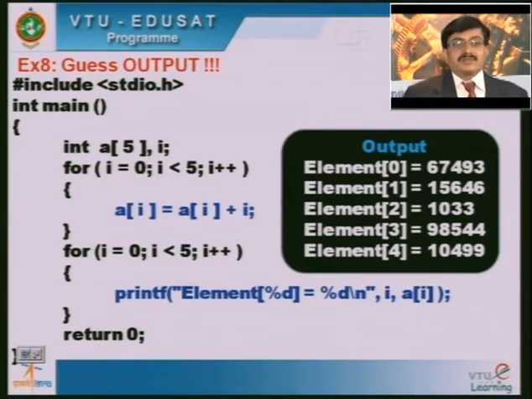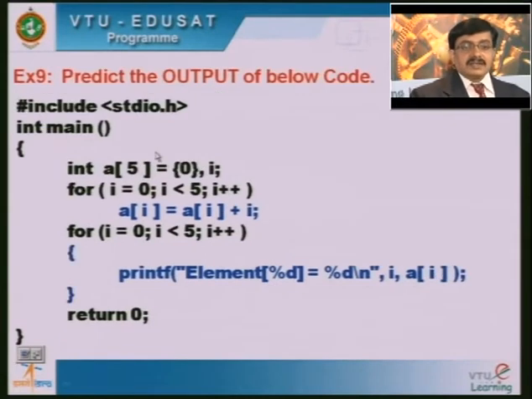When you execute this code, you may get some other different data. It is not the same data that I am showing here. The reason is that, based on the memory content, A of I will be getting added with the value of I, so different data will be printed. This is because the array elements are not initialized here, and so this is the consequence.